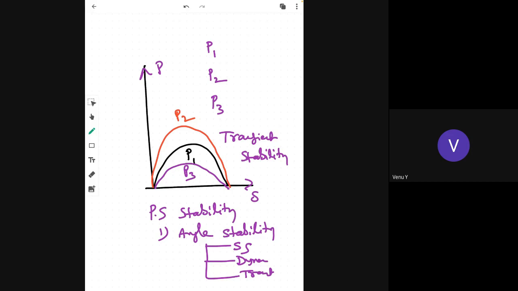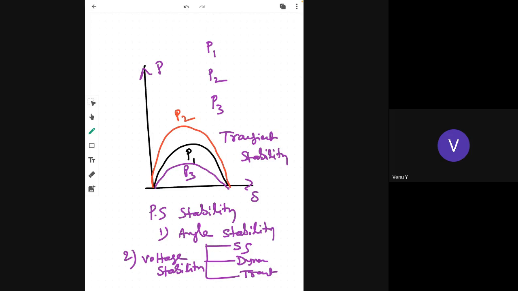All these are the categories of your angle stability. The second one is voltage stability. Now you have already studied the stability aspects in power system analysis, so you can analyze.